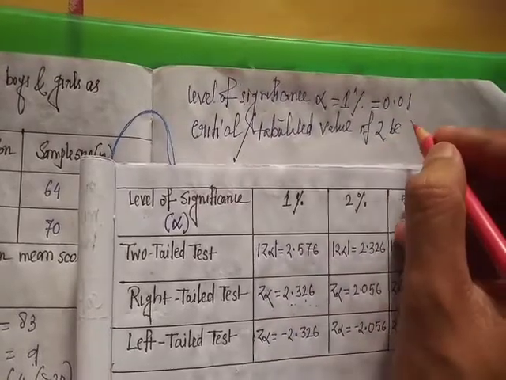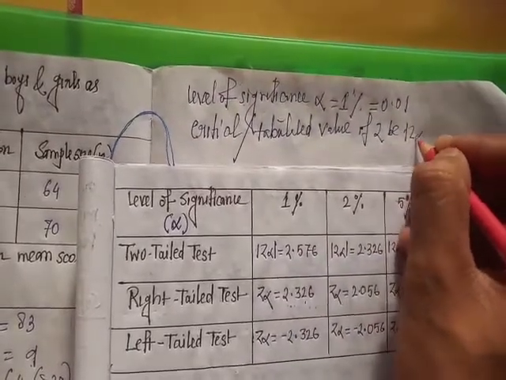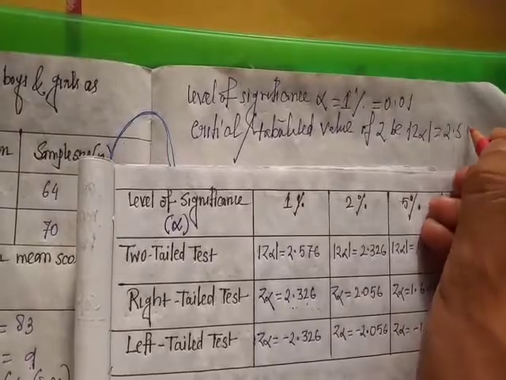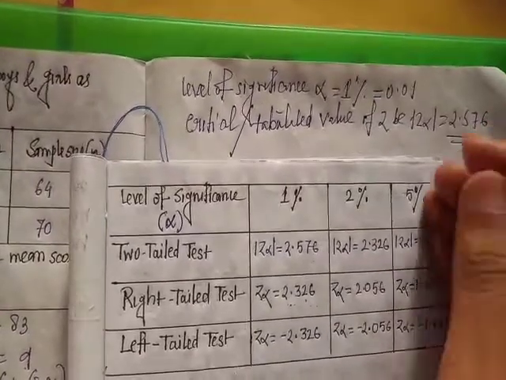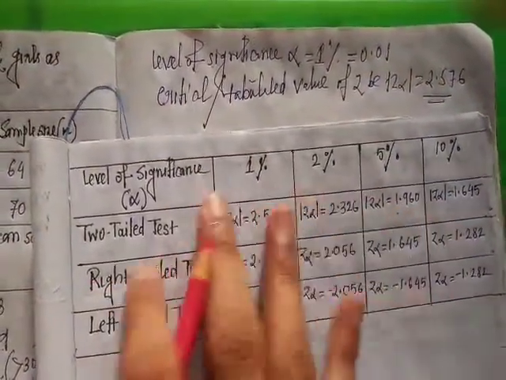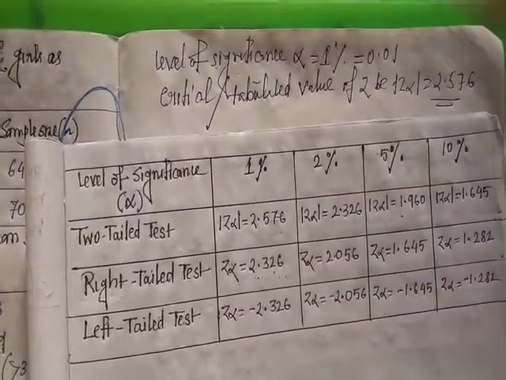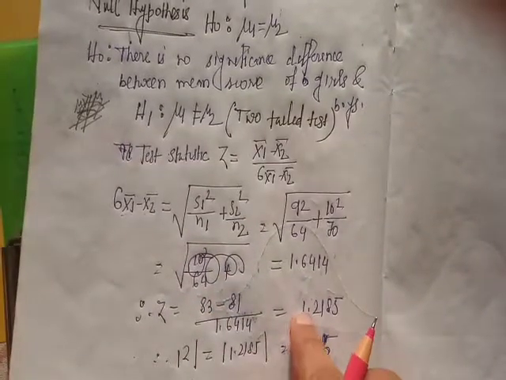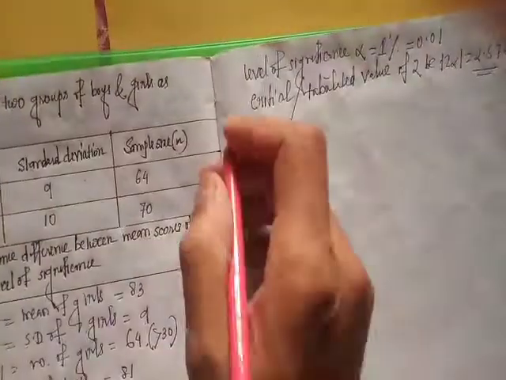So mod of Z alpha is 2.576. Okay, please remember this result. These results are fixed. And here the calculated value of Z is 1.2185.